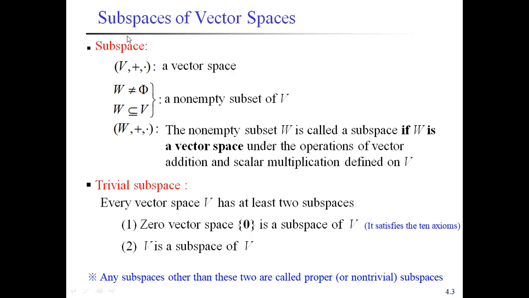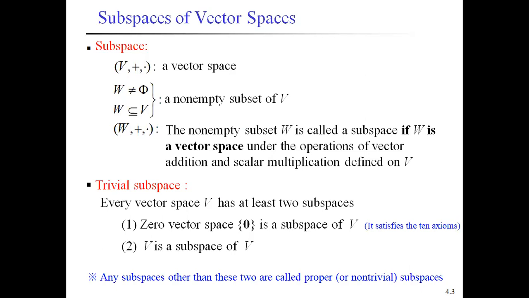See here, V with addition and scalar multiplication is a vector space, W is a non-empty set, and W is a subset of V. If W itself is a vector space under the same operations of V, that is vector addition and scalar multiplication, then we say that W is called a subspace of V.